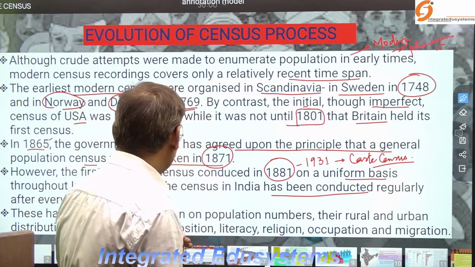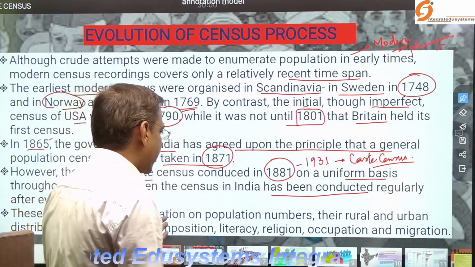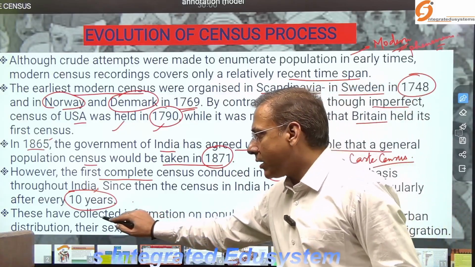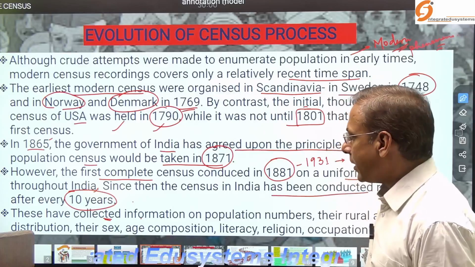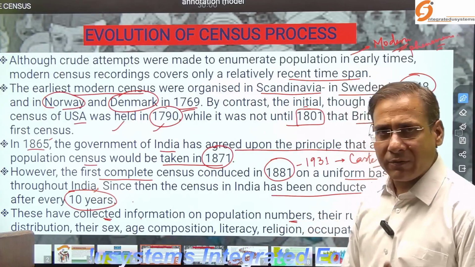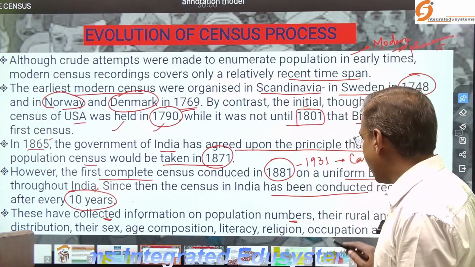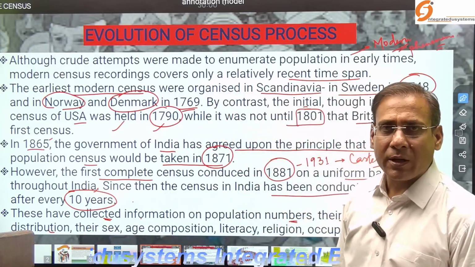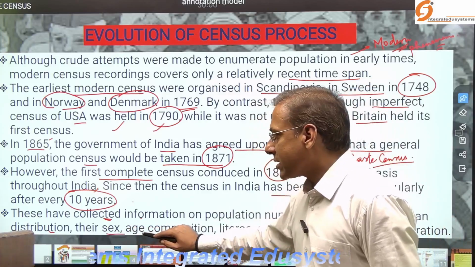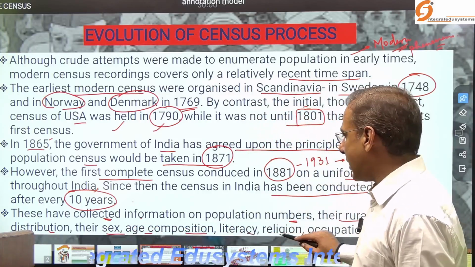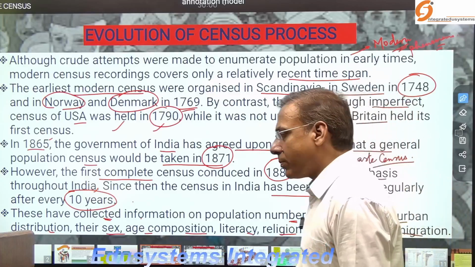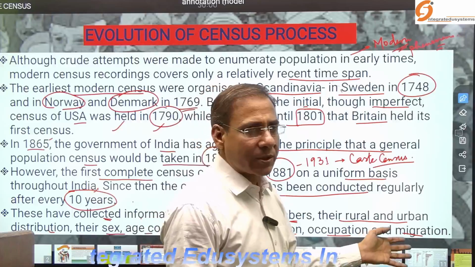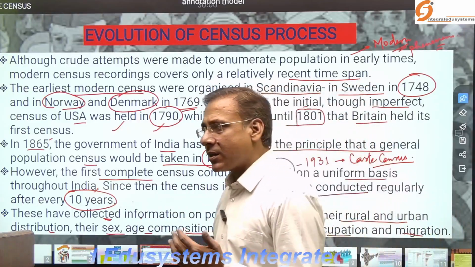Now let's understand, during this census, what information has been collected? The information regarding the number of individuals residing in a particular area, their rural and urban distribution, how many people are living in rural areas as well as urban, their sex and age composition, as well as literacy, religion, occupation, and migration is also compiled. The data related to all these are compiled.